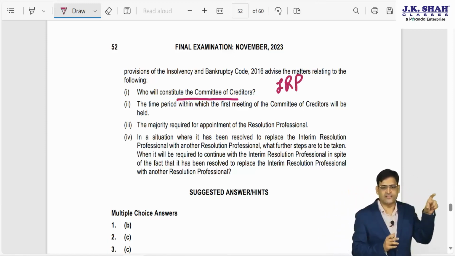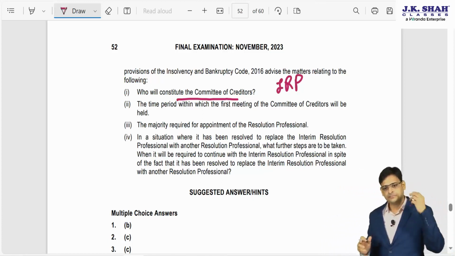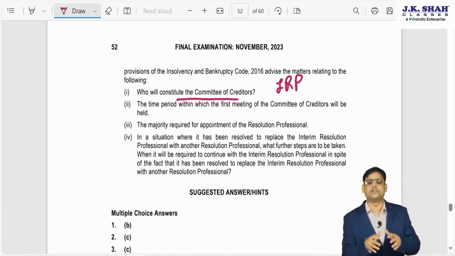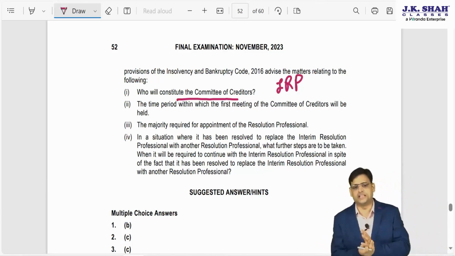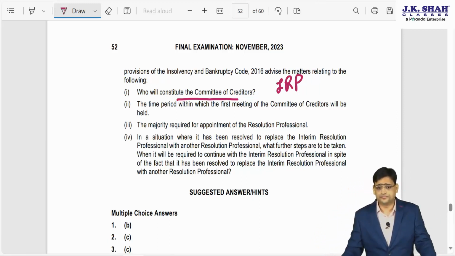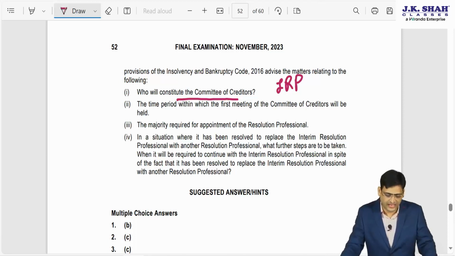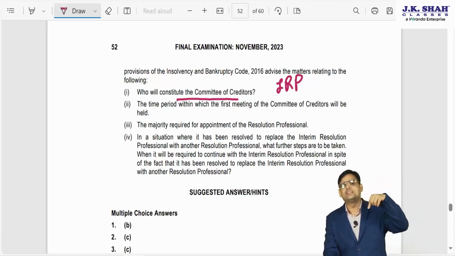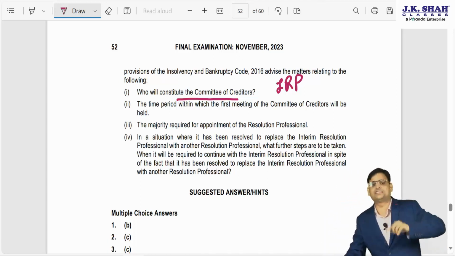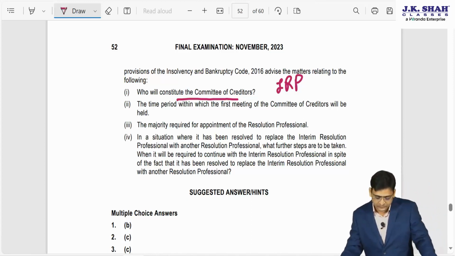You remember the chart I have explained to you in the classroom? We can say the application will be made, then the IRP will come into the picture, then the IRP will collate the claims, and everything, and he will constitute the COC. So who will constitute COC? IRP. Who will be there in COC? Financial creditors will be sitting in COC.